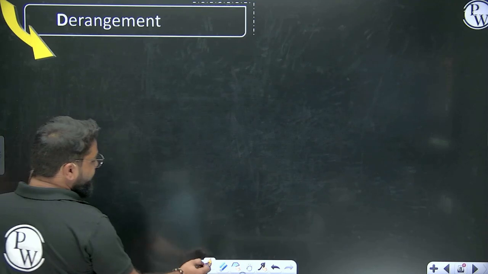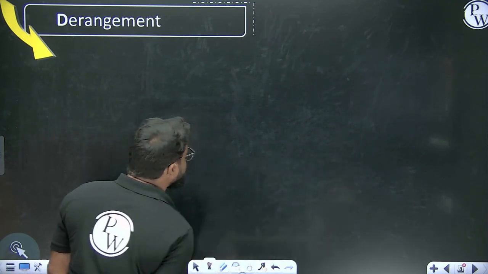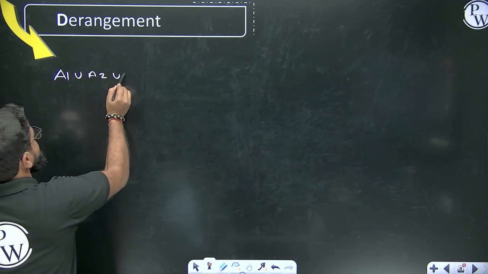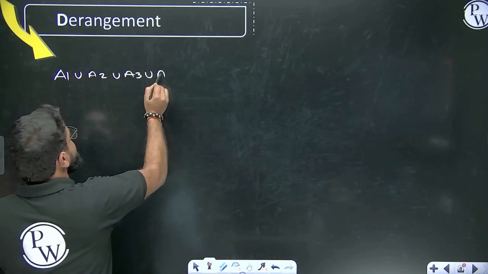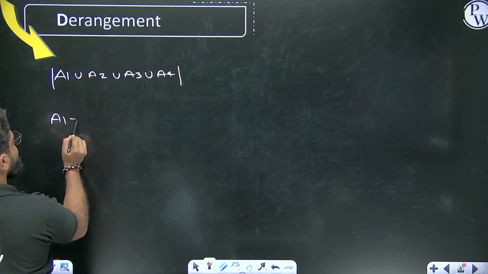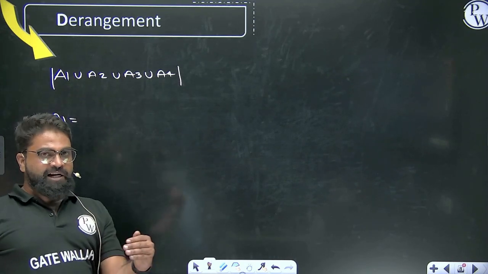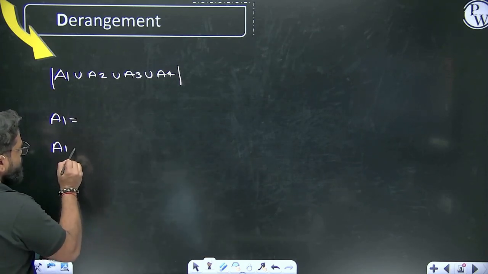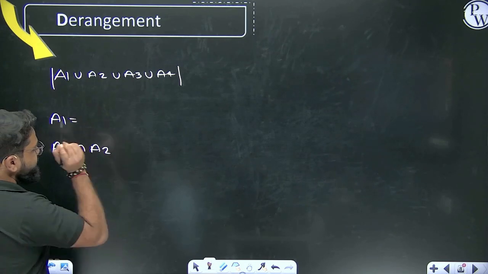So what I can write over here is basically some concepts like this. See, your a1 union, a2 union, a3 union, a4, and now we will try to find it out. A1 is a total number of ways where you can fix the first element and then you can jumble the remaining. Now what will happen if a1 intersection a2.